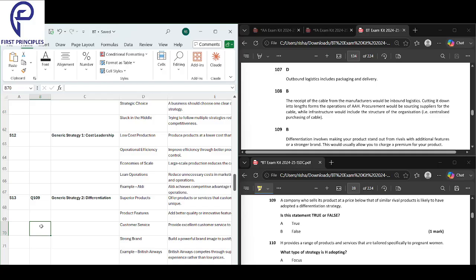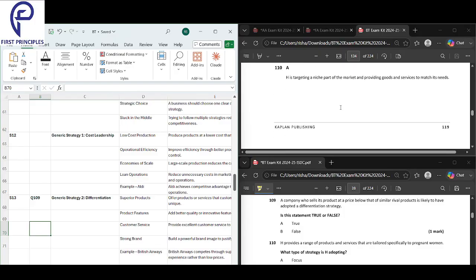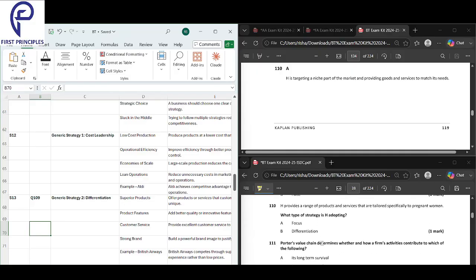Differentiation strategy has nothing to do with price. So that's why 109 is false. Differentiation is all about making such a unique product and giving the customer such a unique experience that the customer genuinely wants to be your customer only.